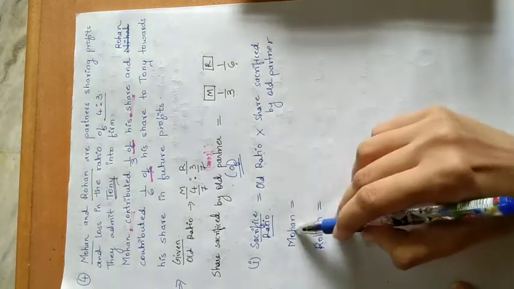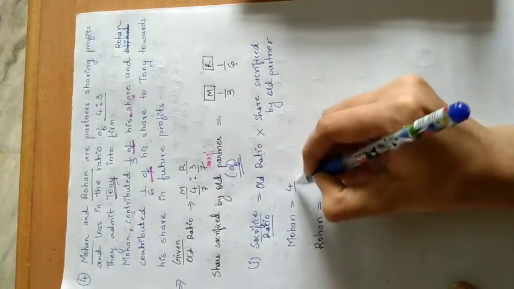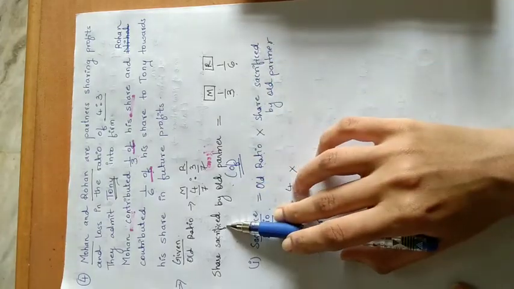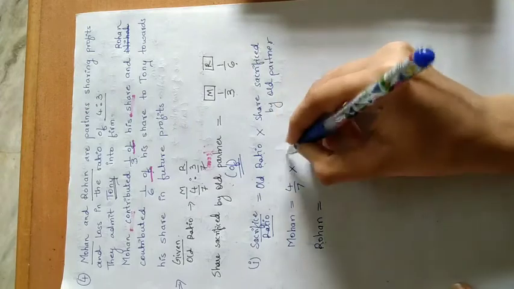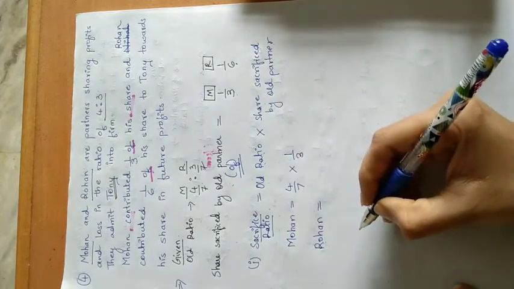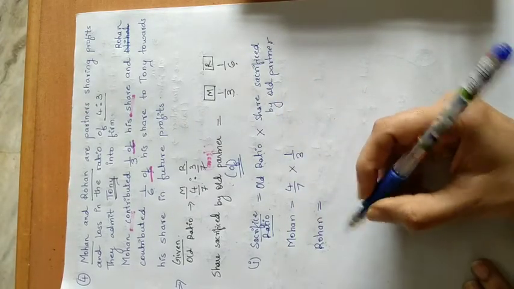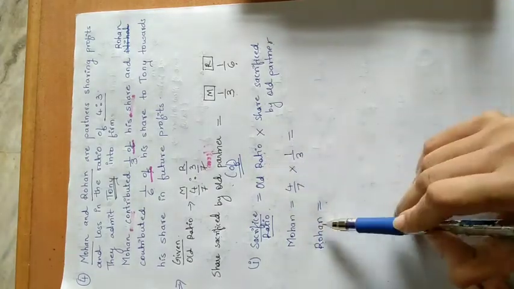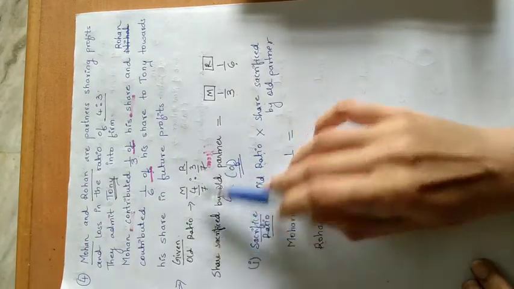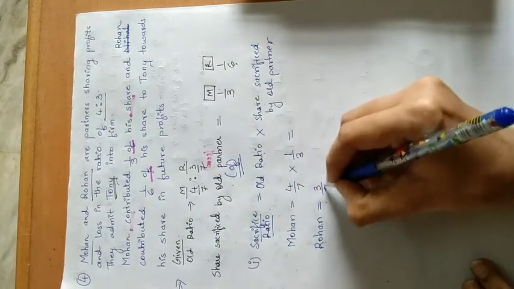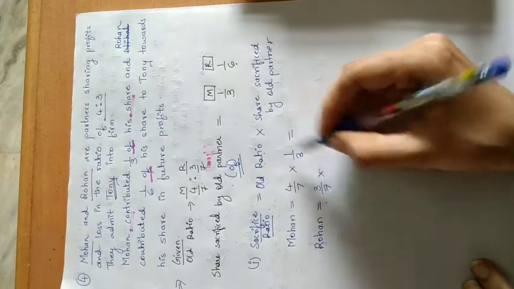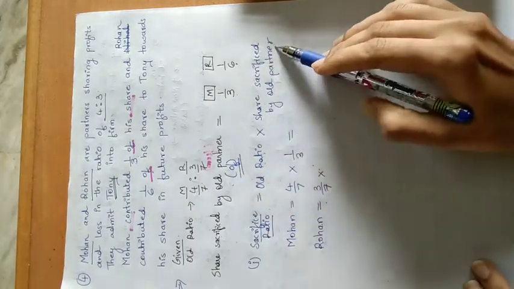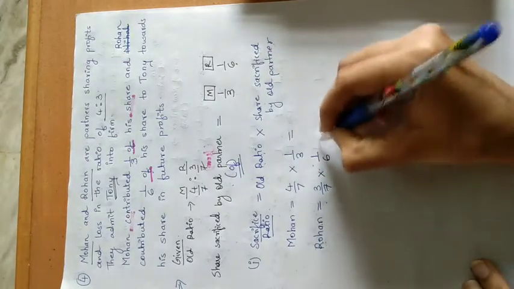The old ratio of Mohan is 4/7, multiplied by the share sacrificed by the old partner. How much share is sacrificed by Mohan? 1/3. Then we'll write for Rohan also. The old ratio of Rohan is 3/7, multiplied by the share sacrificed, that is 1/6.